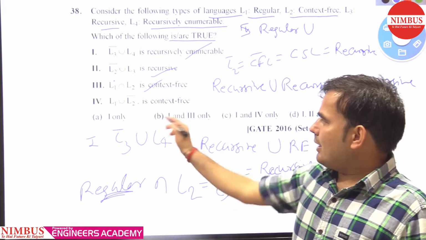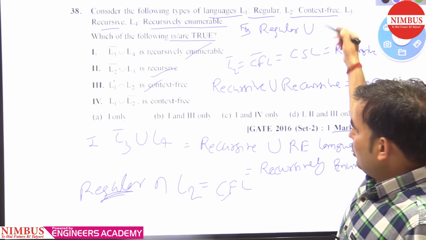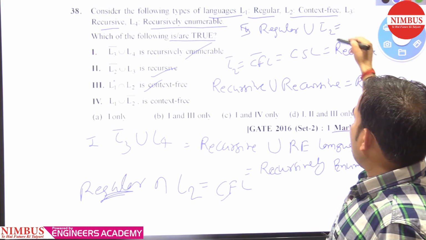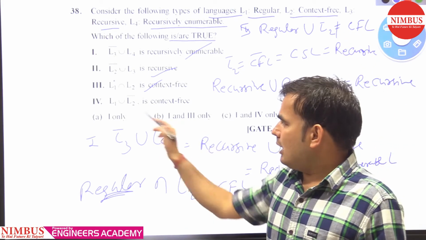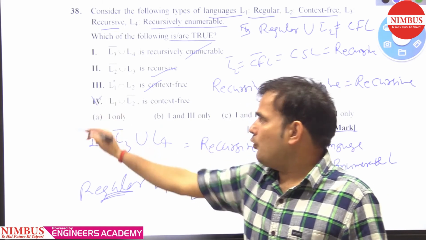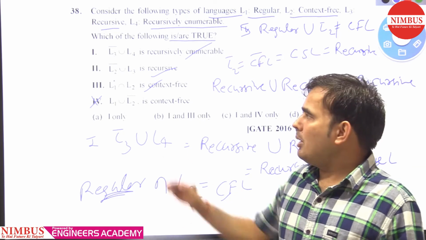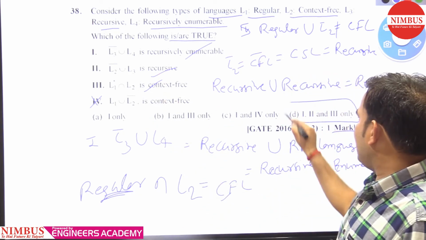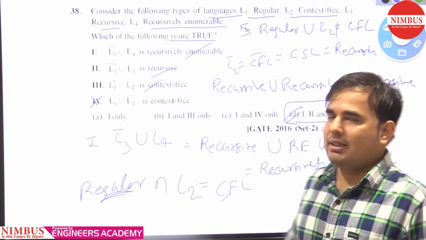So regular union L2 complement is not a CFL, and the fourth statement is false. It is asking for the true statements, which are the first, second and third. So the correct option is the one with first, second and third.